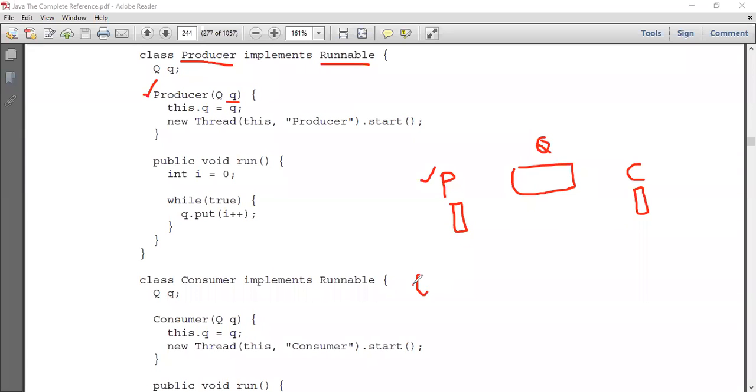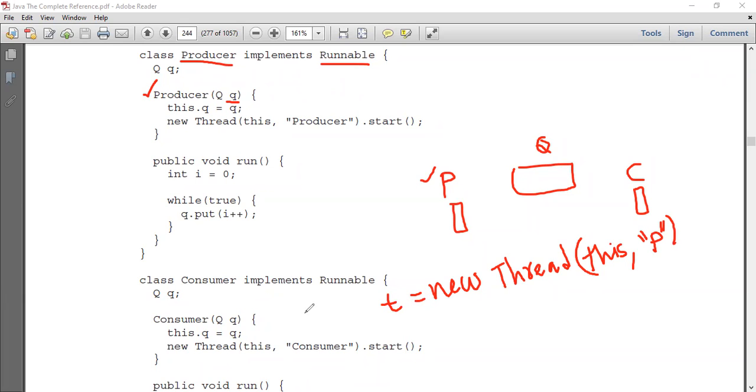In order to create a thread, I need to use the Thread class. That is, I need to create an object of Thread, new Thread. In this, we need to pass two important arguments. The first argument is this. The second argument is the name of the thread. Let me consider the name of the thread as P. P stands for producer. This thread I'm going to store in a variable called t.